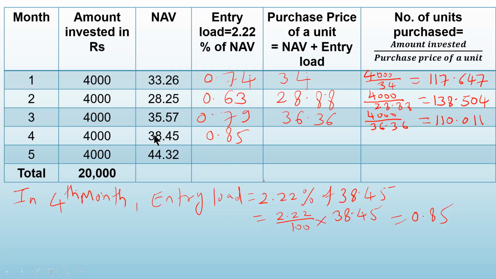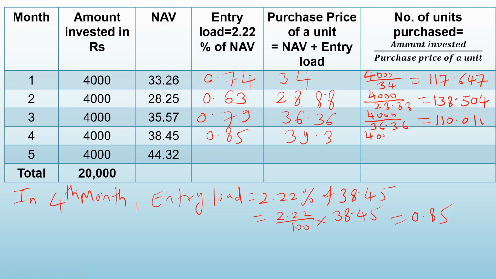Find out the purchase price. So NAV plus entry load. 38.45 is NAV and this is the entry load. Add these two, 38.45 plus 0.85 gives you 39.3. Find out the number of units purchased.